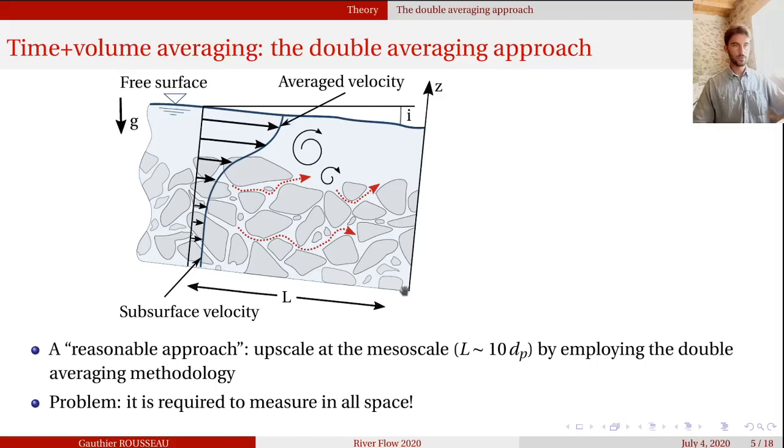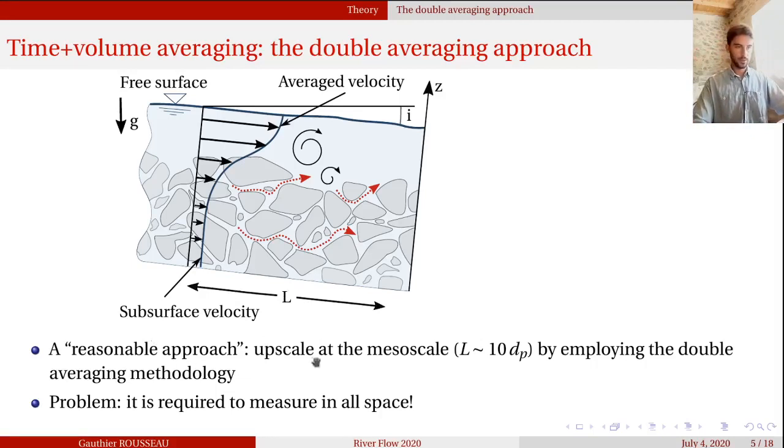When we speak about the vertical structure, it's at the double average, using the double averaging approach, which means that we average in space, on the length, at a given vertical position on a slab parallel to the mean bed.